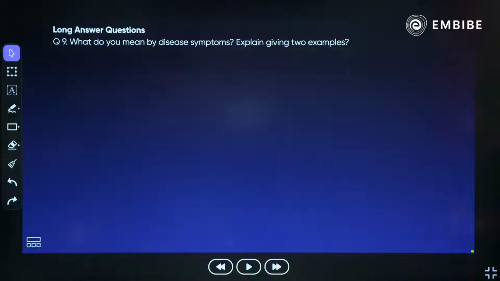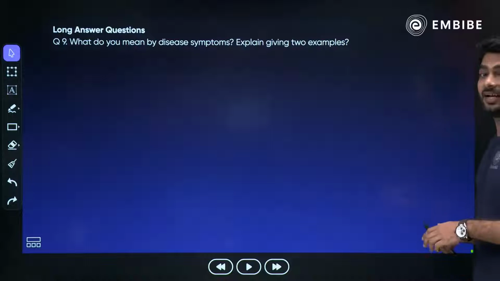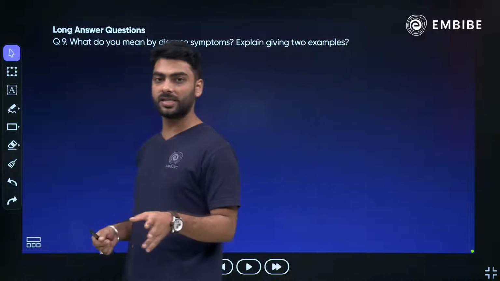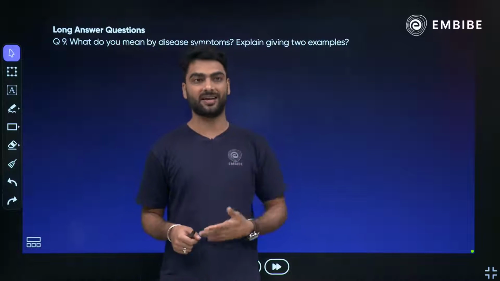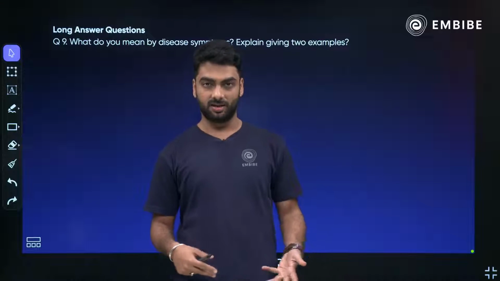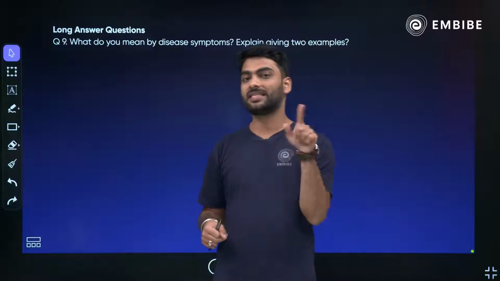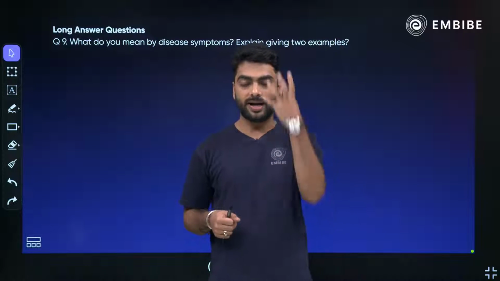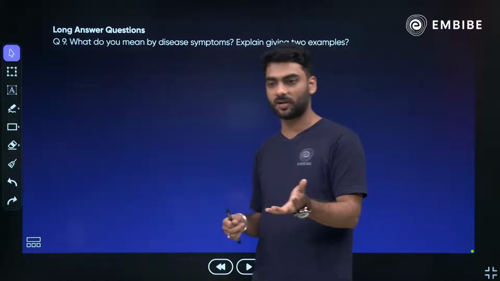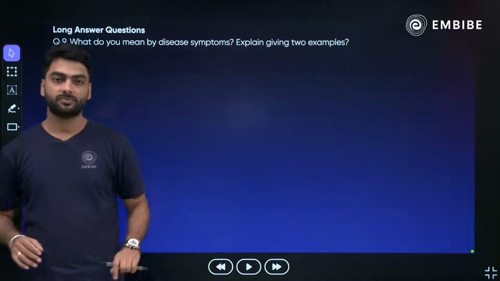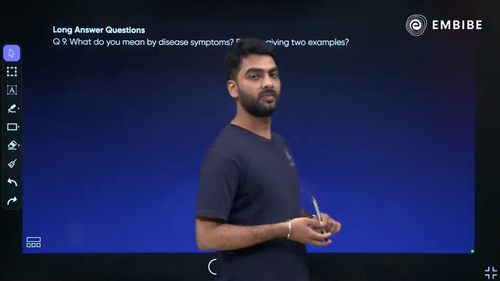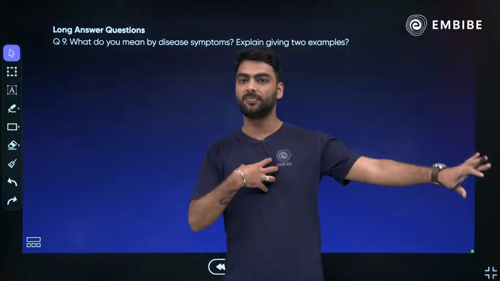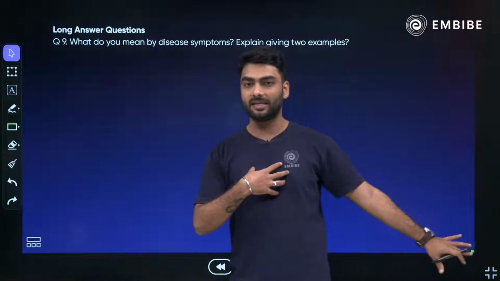Okay, Neha has answered. Disease symptoms are signs that let us know if we are having a disease. So basically Neha, you are saying that sign is something which we can understand, like stomach pain is a sign, and you are saying that symptom is something which the doctor can examine, like rashes or redness of the eye. Am I right, Neha? Is that what you are trying to say? So Neha, are you saying that sign is something which the patient experiences, and symptom is something which the doctor can see? Correct.